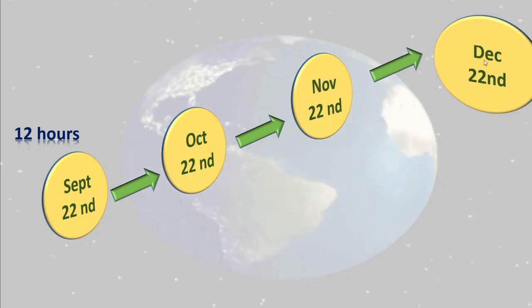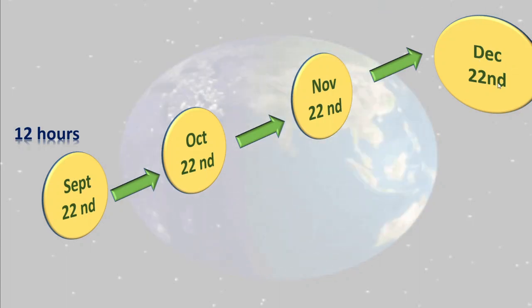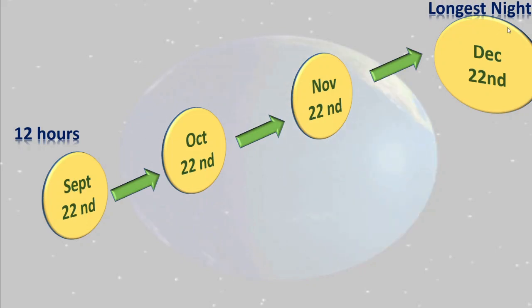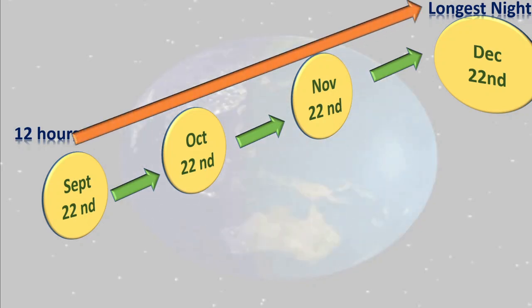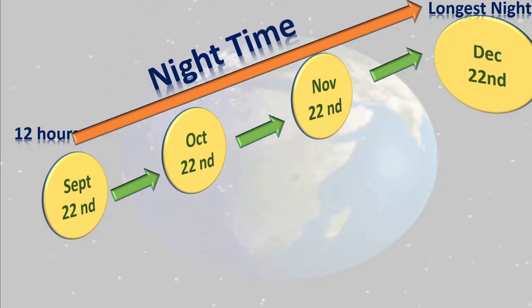Now see here, December 22nd is nothing but the shortest day or longest night day. Longest night. December 22nd has longest night. Means what we can see here? See, from September 22nd to December 22nd, night time increases. Okay? Night time increases from September 22nd to December 22nd, and on December 22nd we get longest night.